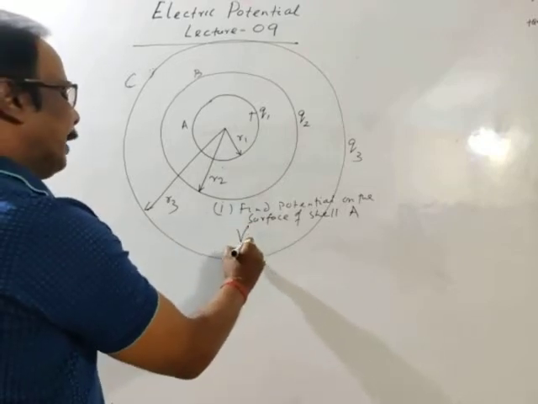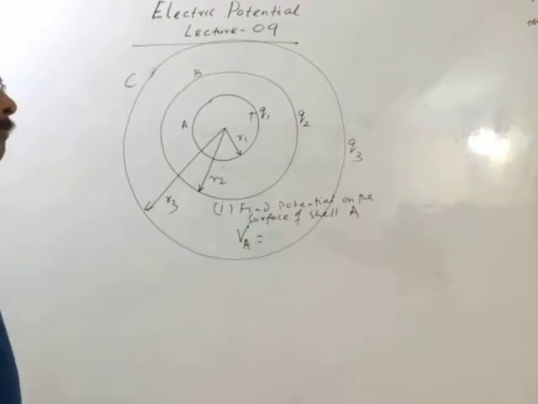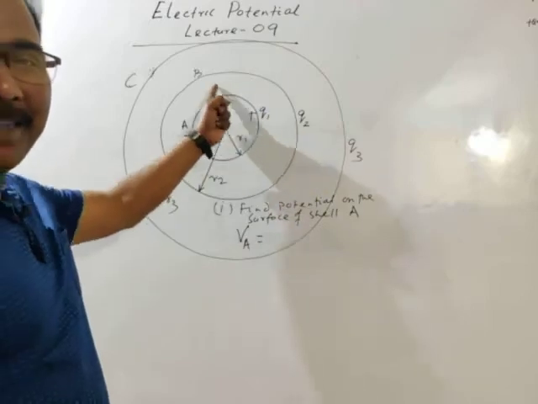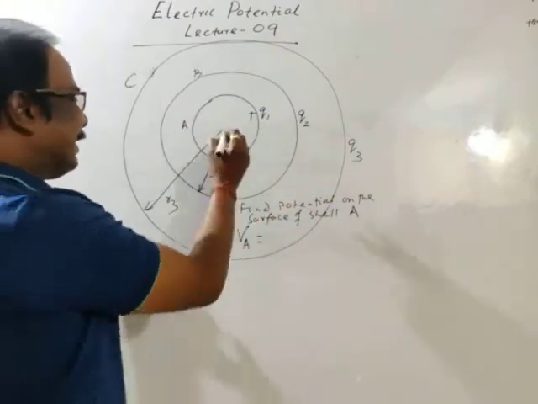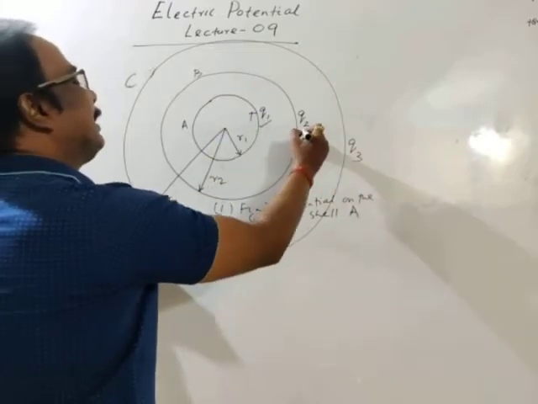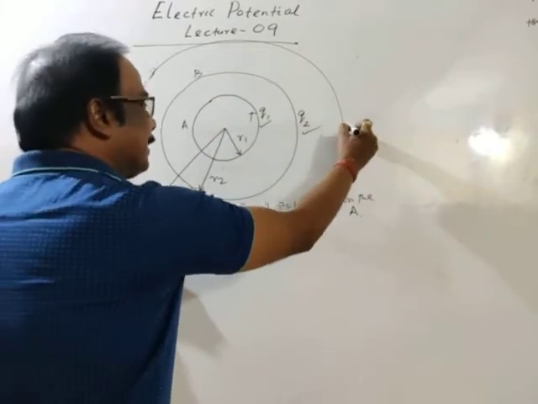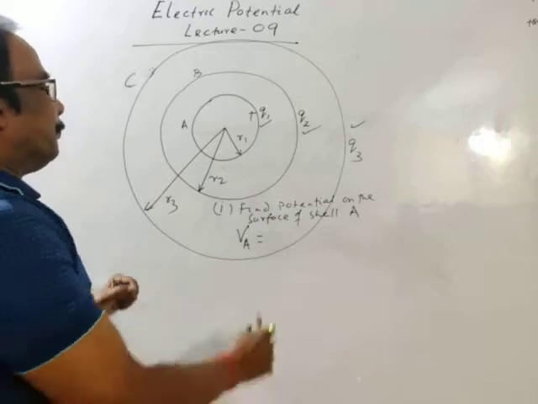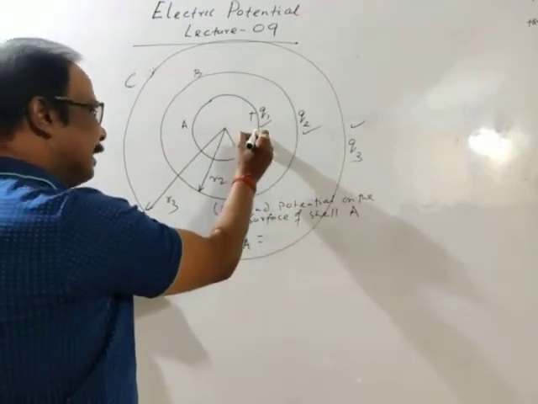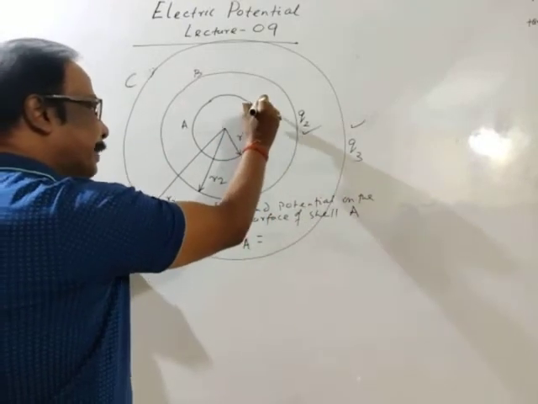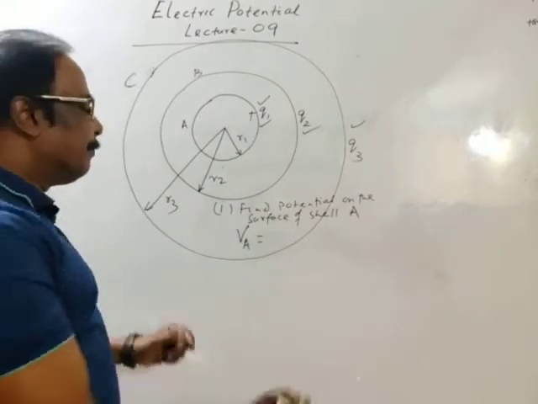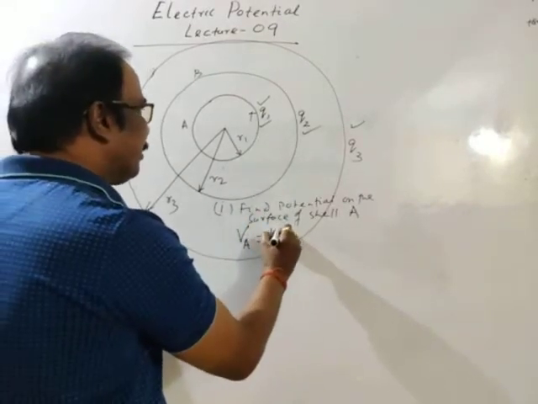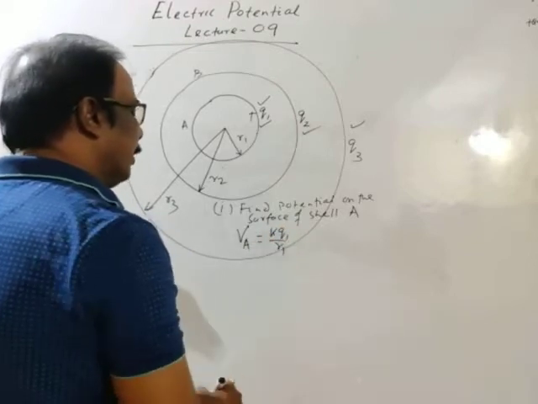Means we have to find potential on cell A. Then how many potentials are there? Potential due to this cell, potential due to this cell, and potential due to this cell. So potential on surface A due to itself, charge given to the cell A is Q1, then potential is Q1 by R1. Okay.